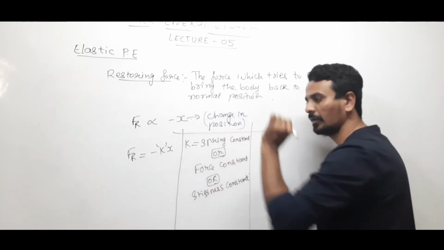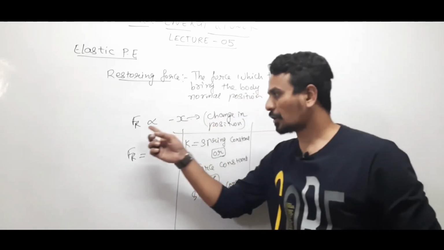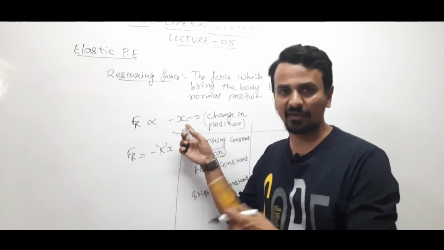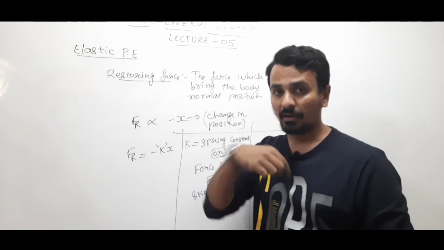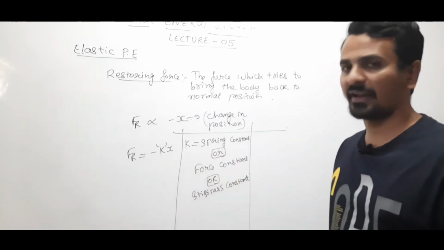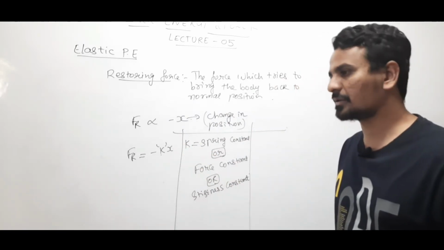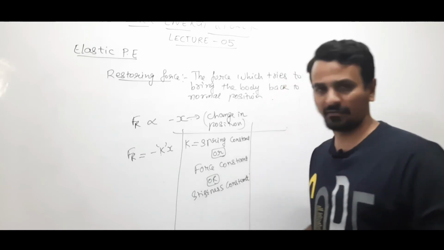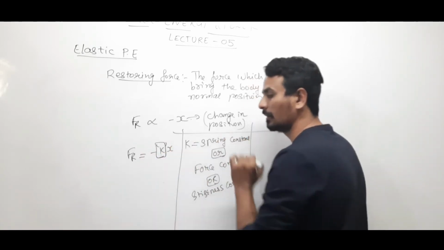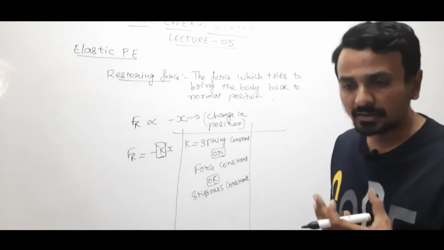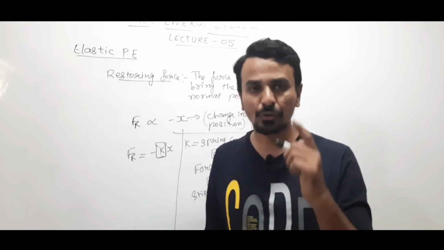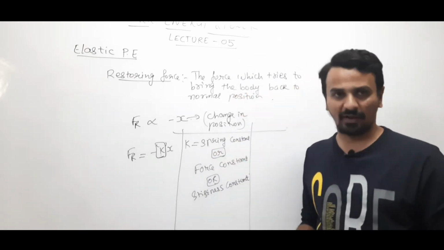Once again, restoring force is proportional to minus x. x represents the change in length, it will not represent the length, it will represent a change in length. So make it clear. K is known as spring constant or force constant or stiffness constant, right? K represents the measurement of the hardness or softness of the spring. This is again important. You should know what actually K signifies.